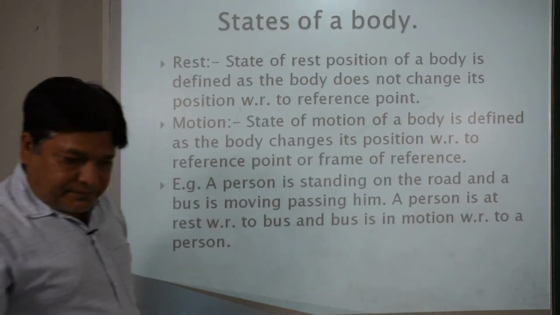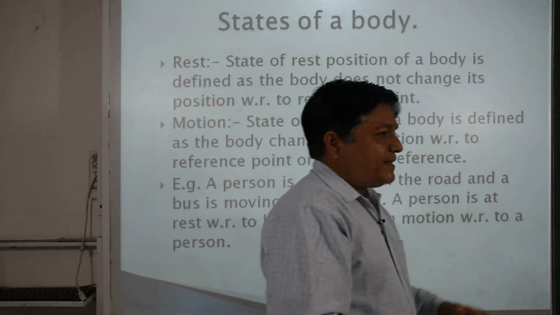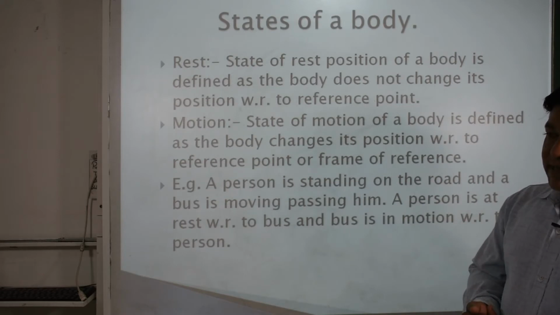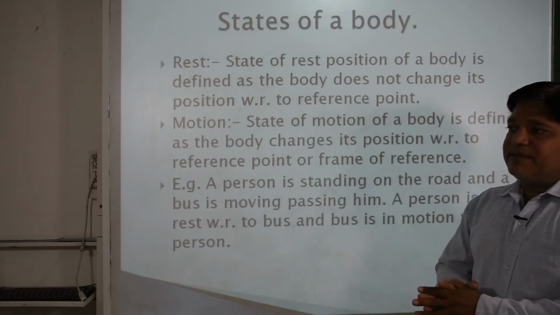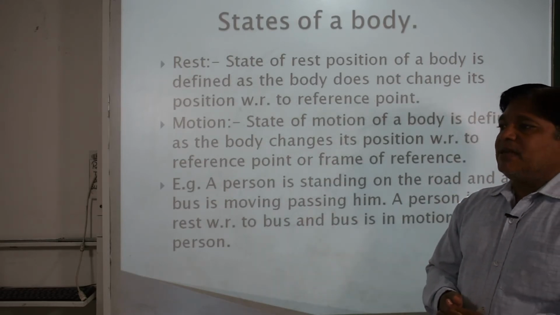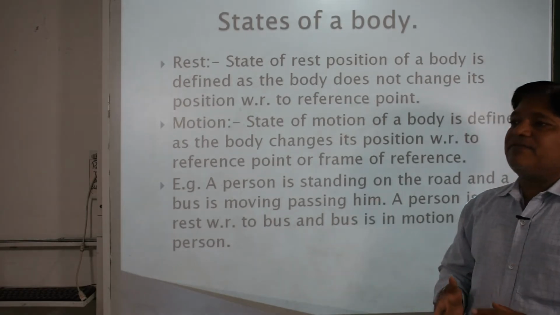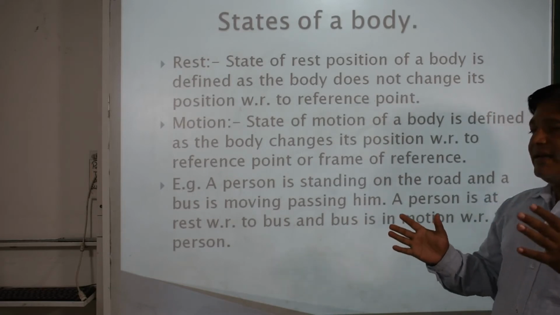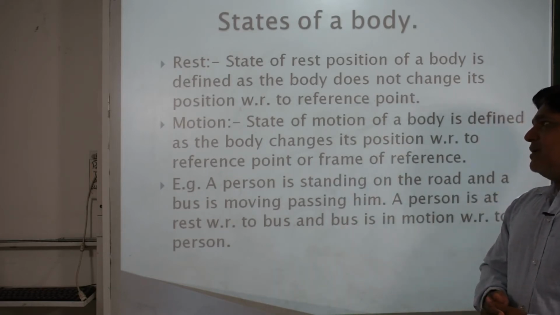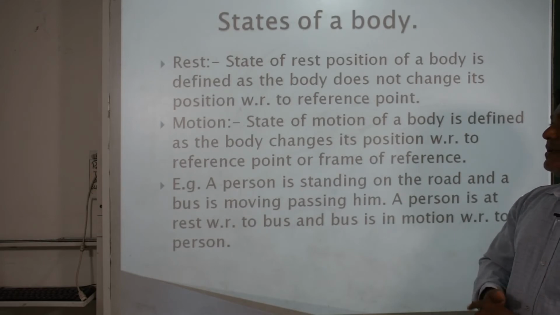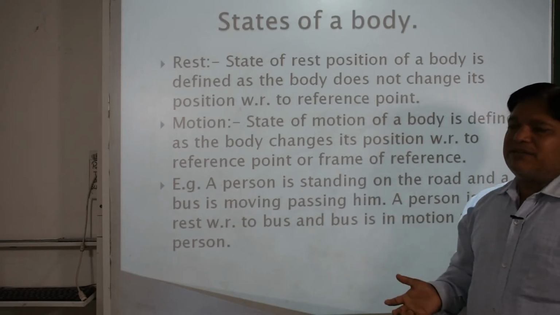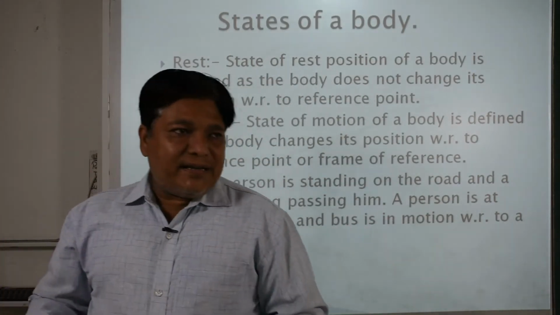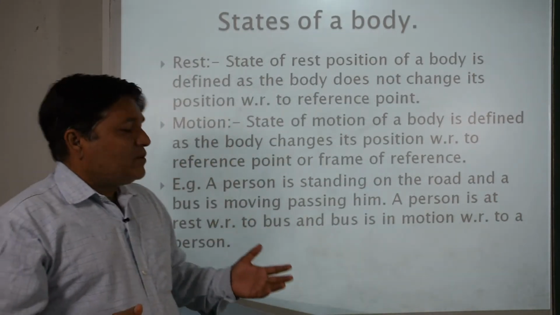States of a body. So up to now we have understood the frame of reference, different types of frames of reference, inertial frames of reference, non-inertial frames of reference, and the Cartesian coordinate system in which the frames of reference are explained or understood. Okay, now the states of a body. Generally we can say that there are 2 states of a body: state of motion and state of rest. So how will you define the state of rest or the state of motion of a body?